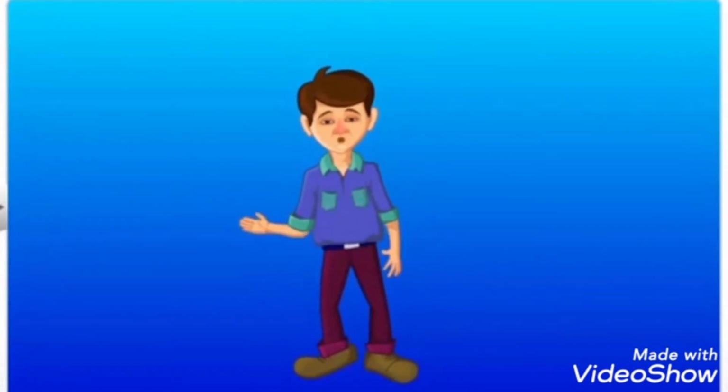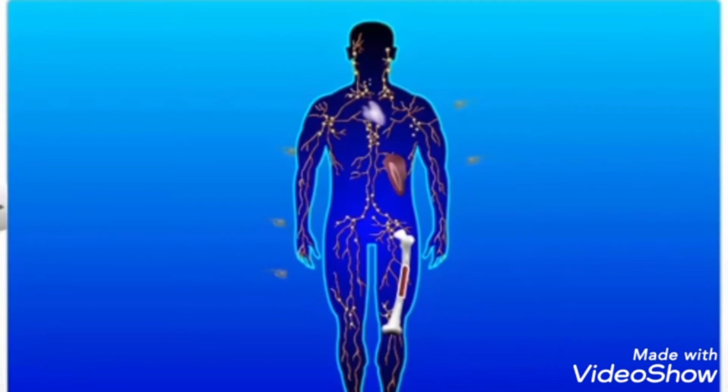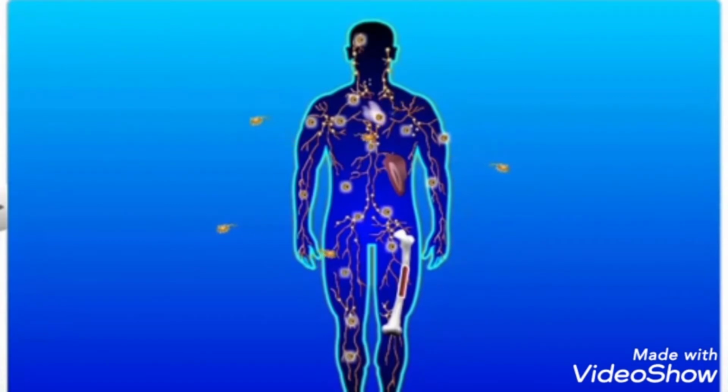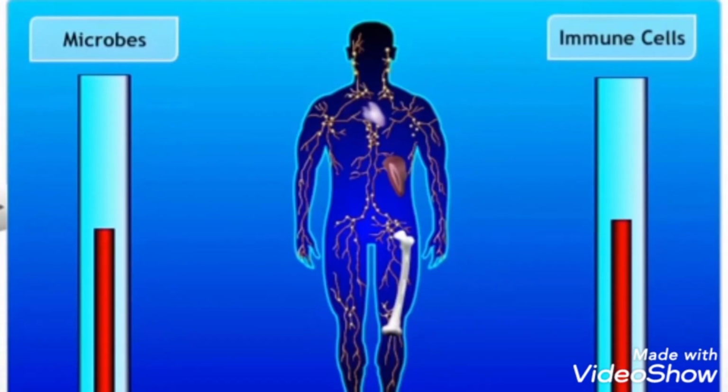Mom, are there any common effects of infectious diseases? The first common effect is that the body's immune system is activated in response to infection. The group of cells and organs that protect the body from foreign invaders is called the immune system. The second effect is the severity of the disease, which depends on the number of microorganisms in the body. The immune system is the main factor that decides the number of microorganisms in the body.